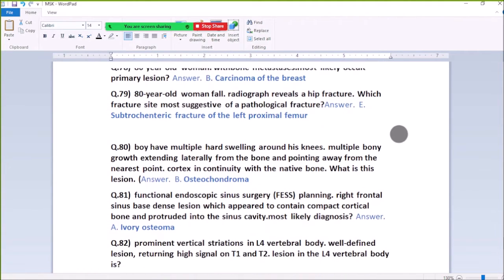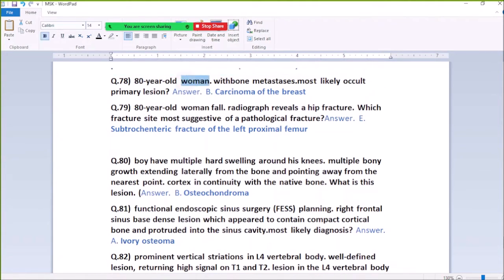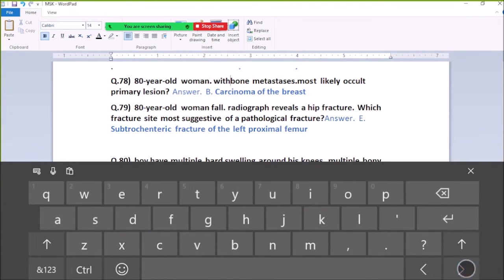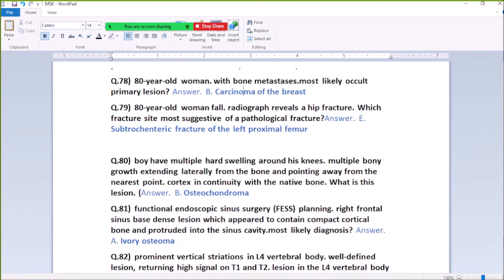78. An 80-year-old woman with bone metastasis: the most likely primary lesion is carcinoma of the breast.